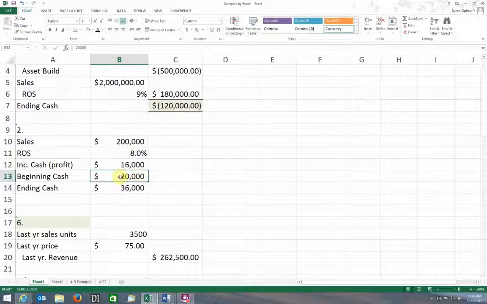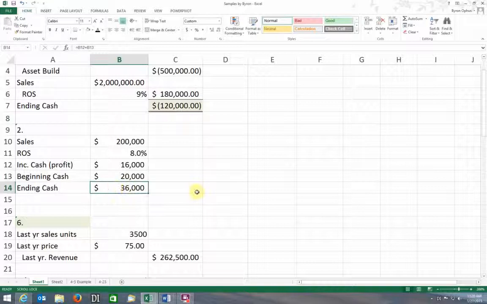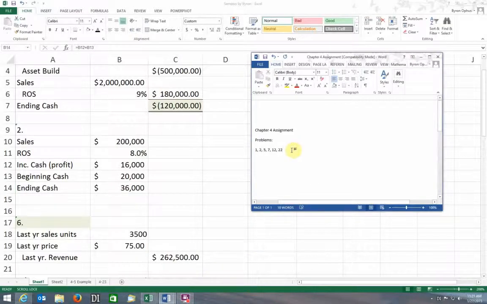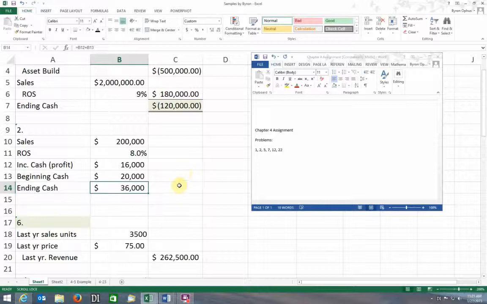I had a beginning cash of, I put $20,000. You guys have $150,000. Obviously, you got bigger numbers, so I just made it up. So I've got my profit, my beginning cash, and my ending cash in my case would end up being $36,000. So just a relatively simple problem. Basically, you're just adding your return on sales to whatever your beginning cash was.